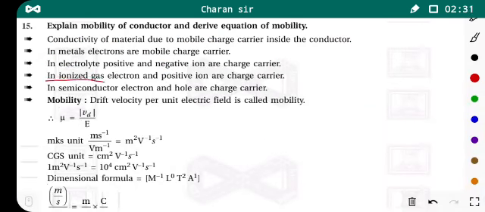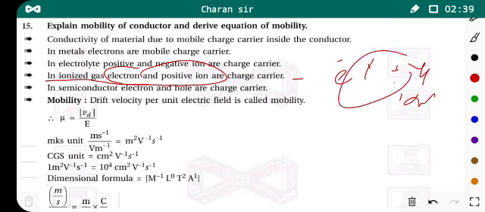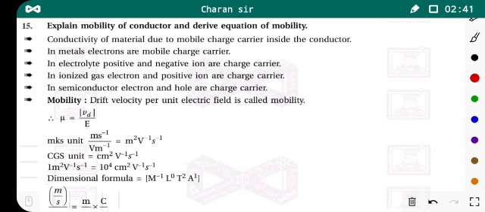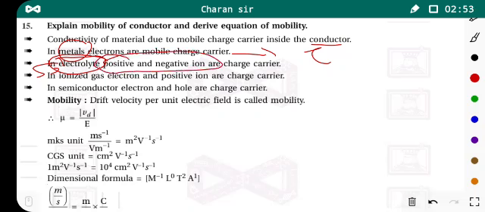And in ionized gas, the electrons and positive ions are the charge carriers. So in metals, that is solid, the charge carriers are electrons. In an electrolyte, that is a solution or liquid, positive and negative ions are charge carriers.